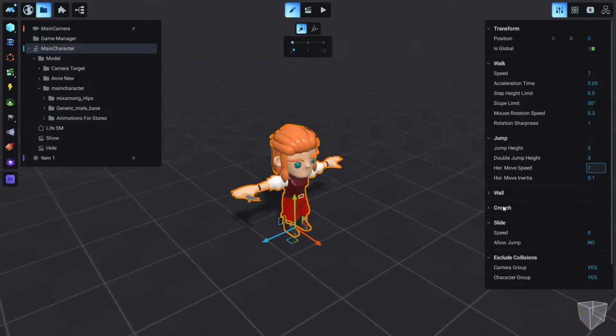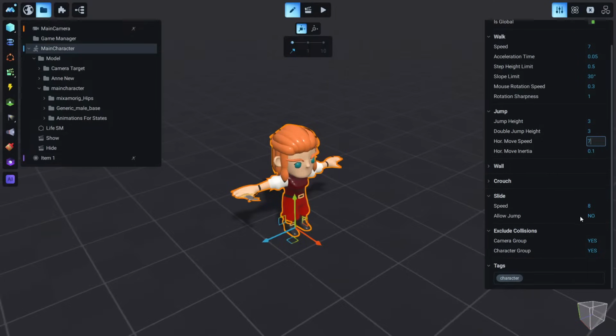These wall and crouch properties are not useful in the third person template right now, because we are still making edits to the main character, and so it will be more expandable in the future. But you can play with this in the side scroller template. And of course, if we want our character to be able to jump while she's sliding, and the most important here is this little tag.